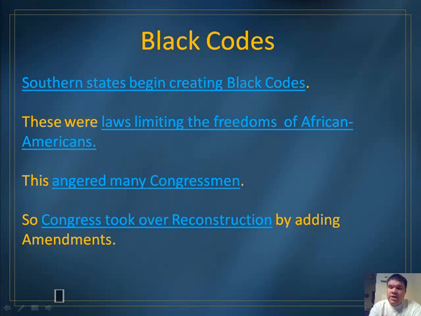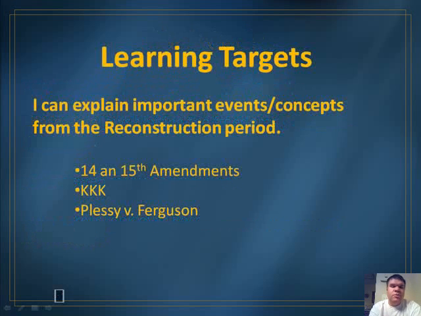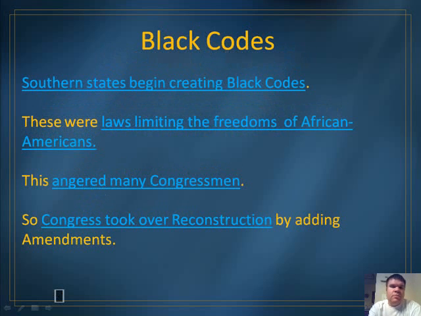The reason they wanted to take over Reconstruction is because the new president, President Johnson, they didn't believe that he was doing his job correctly, and we're going to talk about that in the next part of this video cast.